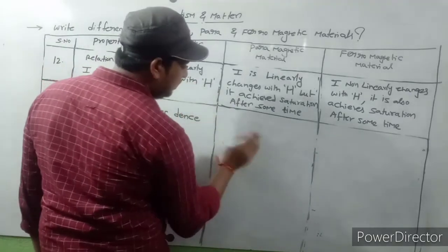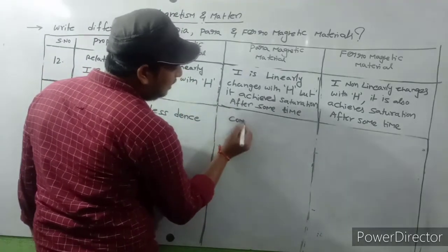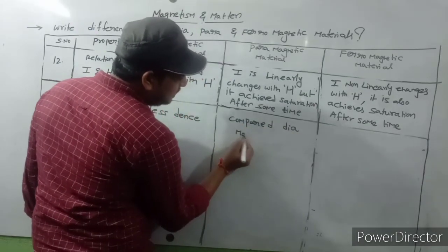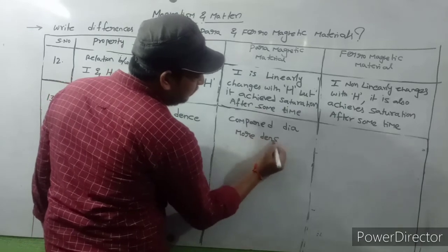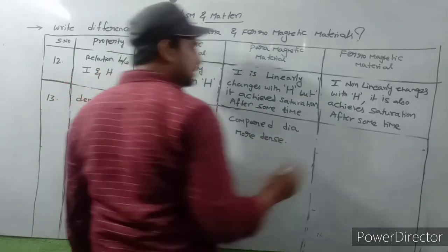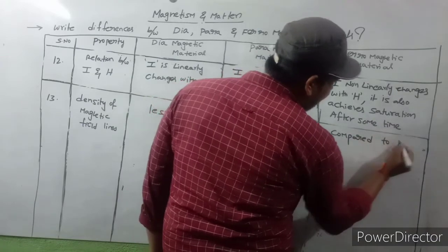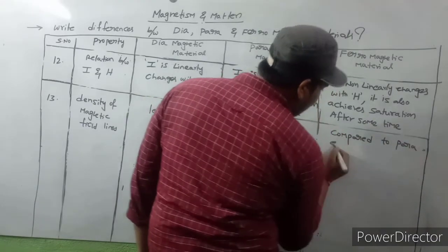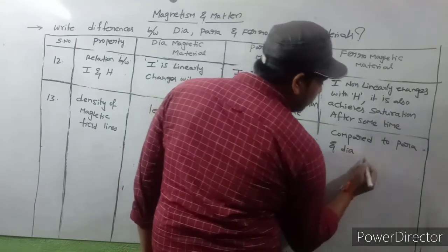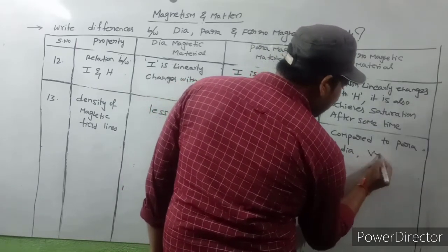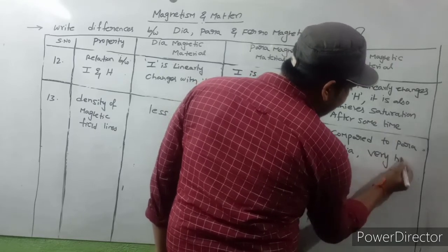Compared to dia, paramagnetic is more dense, and compared to para and dia, ferromagnetic is very highly dense.